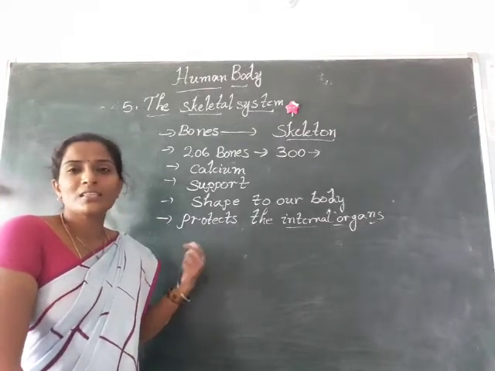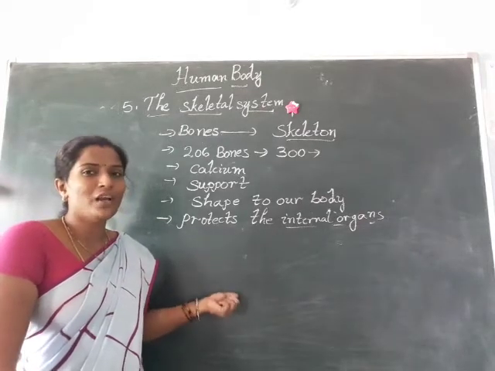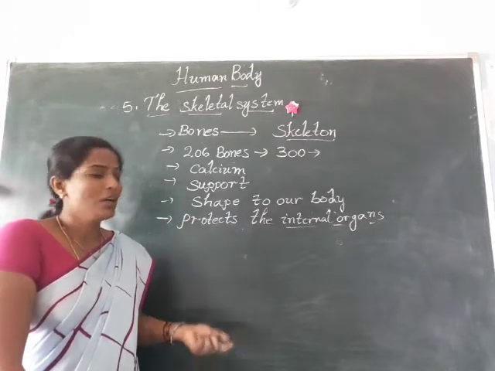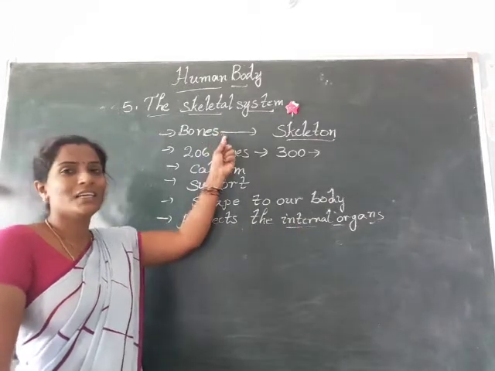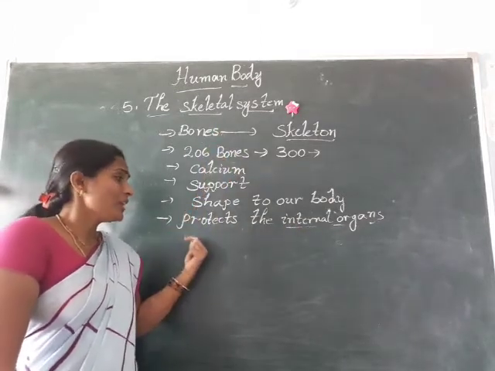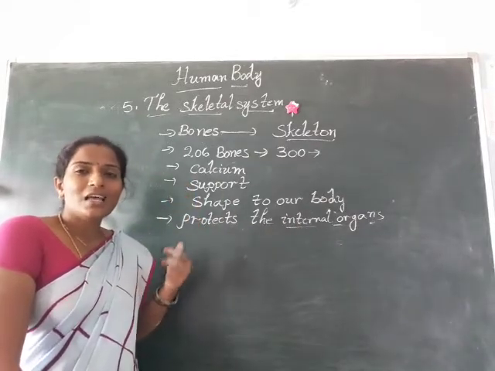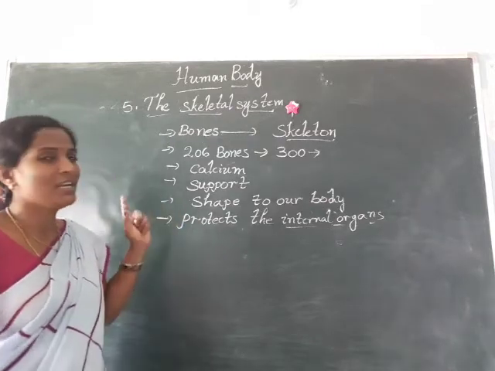The parts we can see outside are called external organs, and the parts we can't see, like our brain, heart, lungs and stomach, we call internal organs. So here the skeletal system protects the internal organs like the brain, heart, lungs and stomach. That is also an important function of the skeletal system.